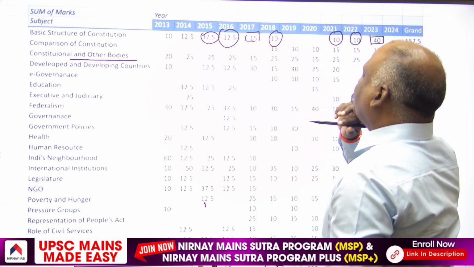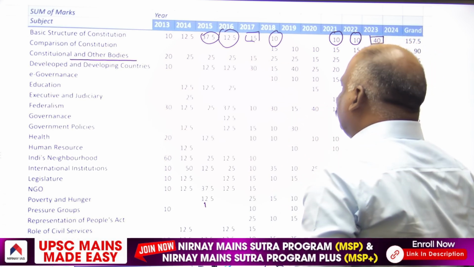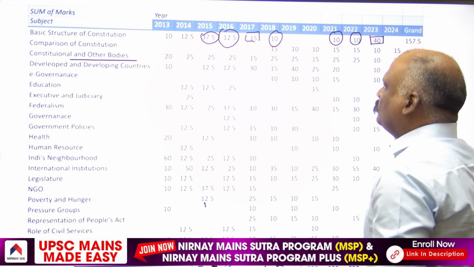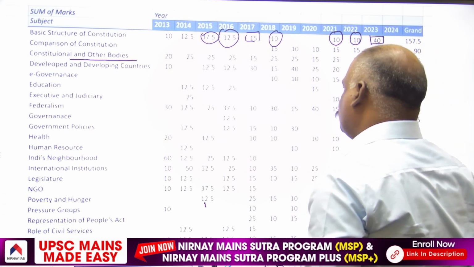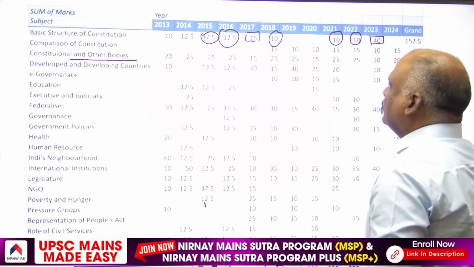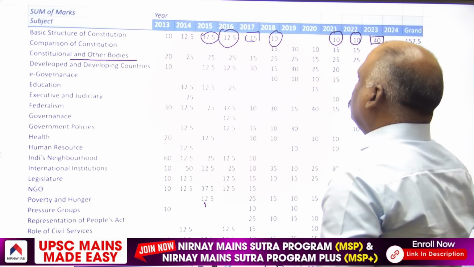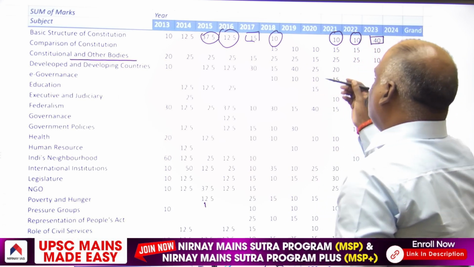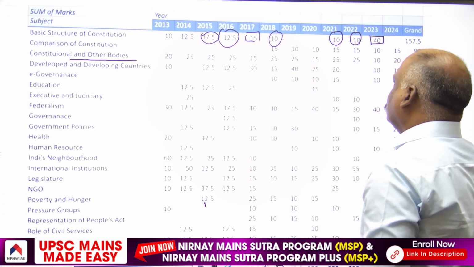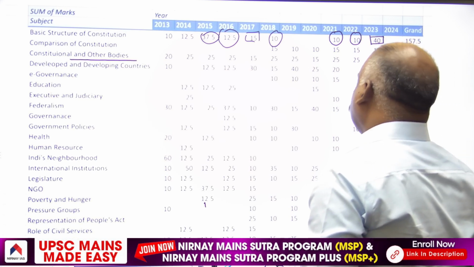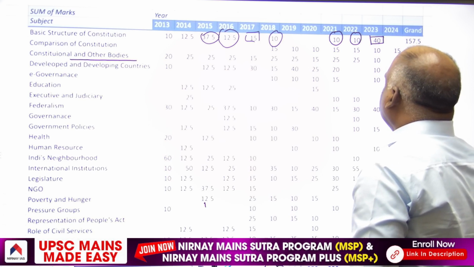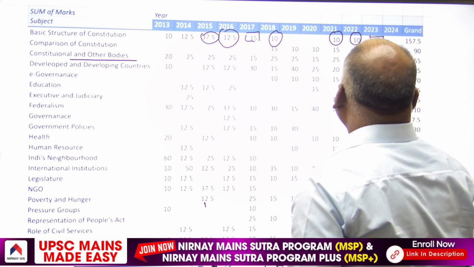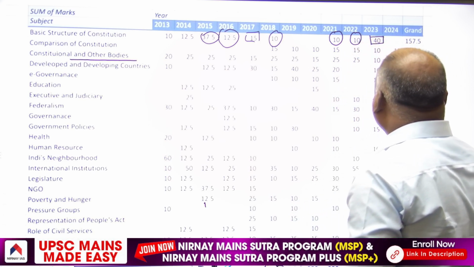Again in 2017, a 15 marker was asked. In 2018, 2 12 marker questions have been asked, 12 in the sense 12.5. In the same way in 2019, in 2020, a 15 marker. In 2021, 25 marks. In 2022, 25 marks. In 2023, 10 marks. In 2024, again 20 marks.